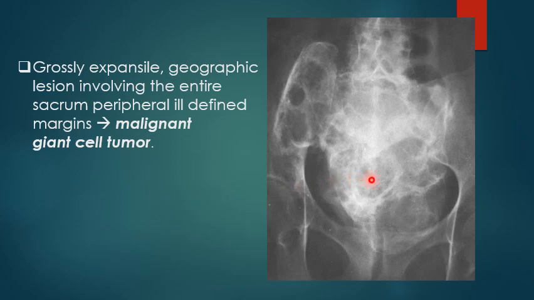Here we see that there is involvement of the entire sacrum by a large geographic lytic destructive lesion. Of all the tumors that we saw in the previous images, we can see that this lesion is very ill defined with involvement of the adjacent ileum as well. On biopsy, this lesion was found to be a malignant giant cell tumor.